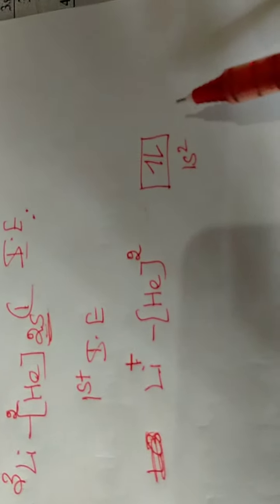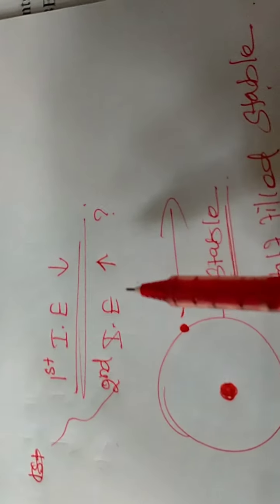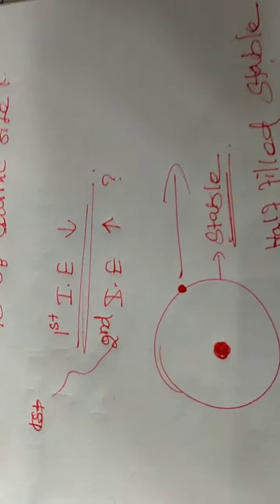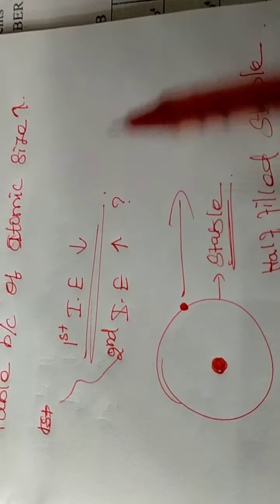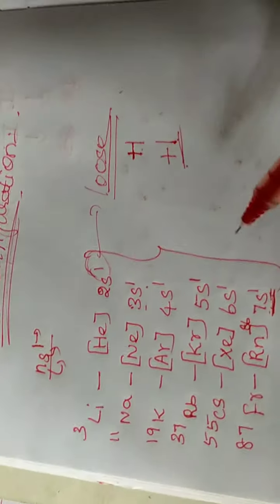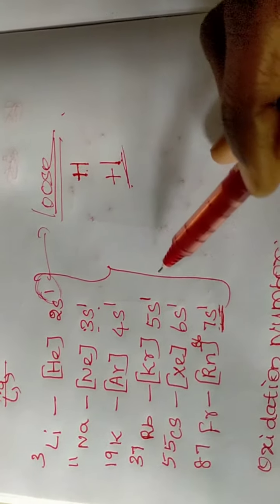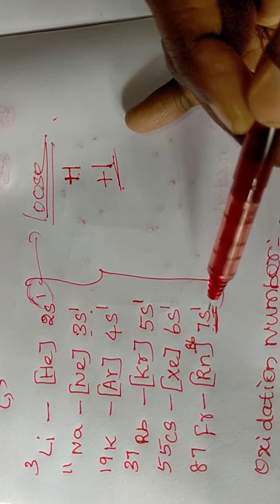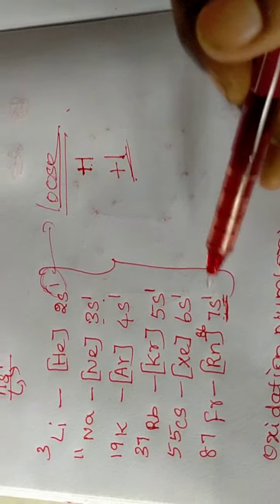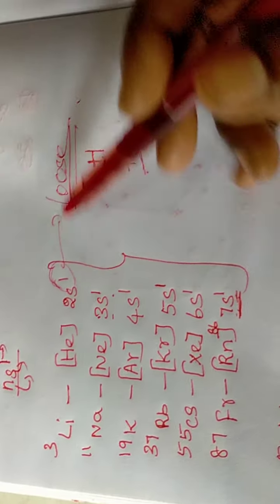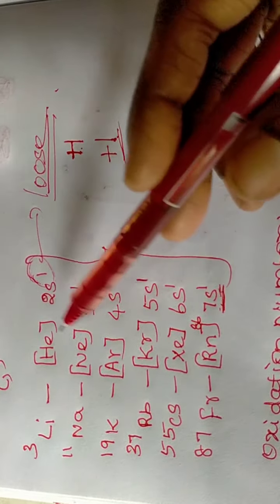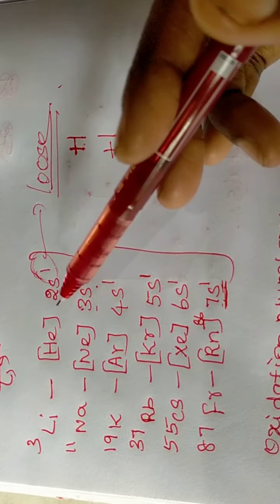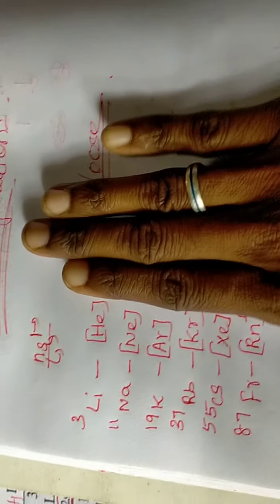Okay, so the second ionization energy of alkali metals, for all the alkali metals, is higher than the first ionization energy. We can understand this from the electronic configuration of all the alkali metals. When these alkali metals release or donate one electron to another element, they attain the noble gas electronic configuration. That means those orbitals are totally removed.